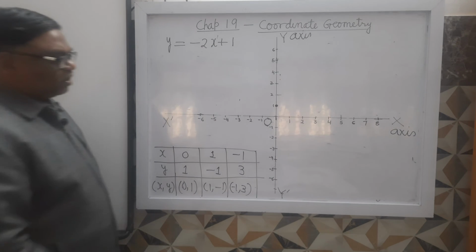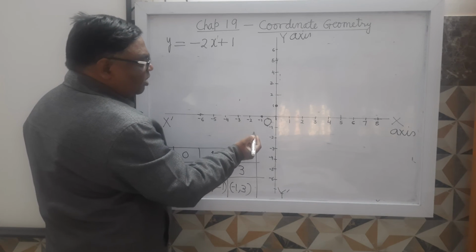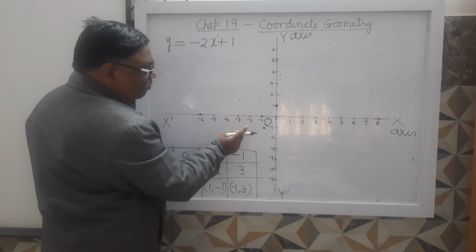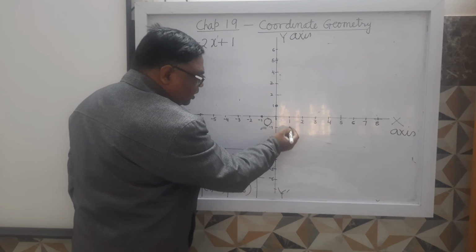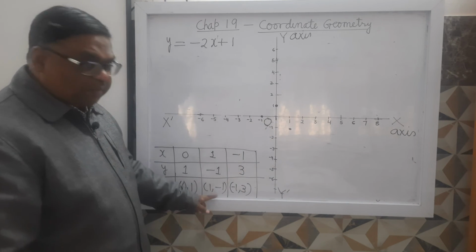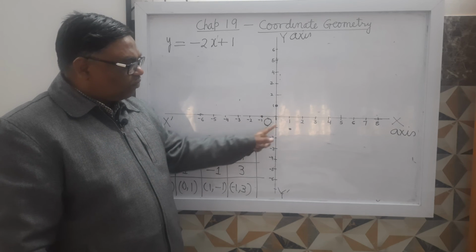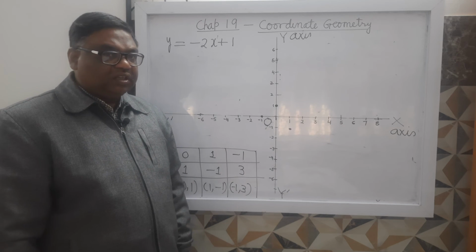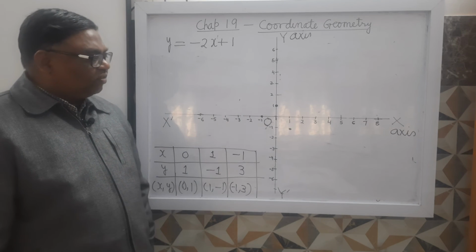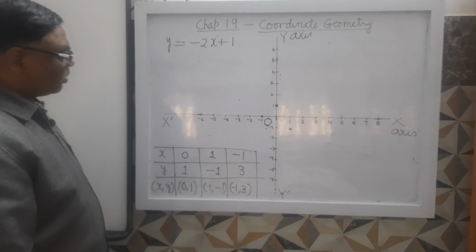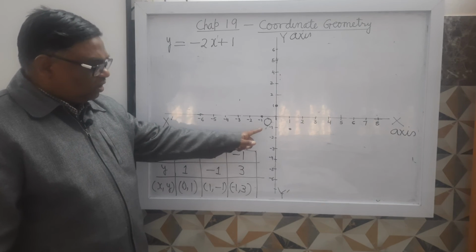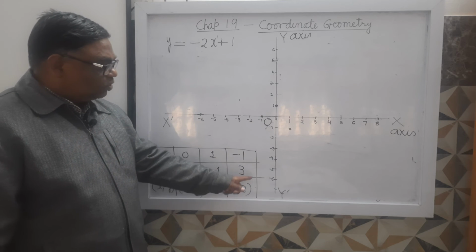Then 1 comma minus 1: on the x axis in front of 1, and on the y axis in front of minus 1, so it will be this point, not this. Is it clear? Then minus 1 comma 3: on the x axis it is in front of minus 1. Minus 1 is this, and 3 is this.